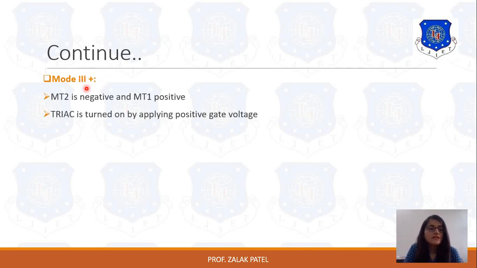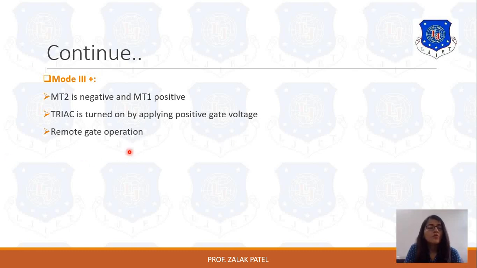Here it is 3 plus because the gate current is positive in this case, but for this gate current, some more current is passing than in mode 1 plus. That's why it offers more sensitivity compared to mode 1 minus, but less sensitivity compared to mode 1 plus.